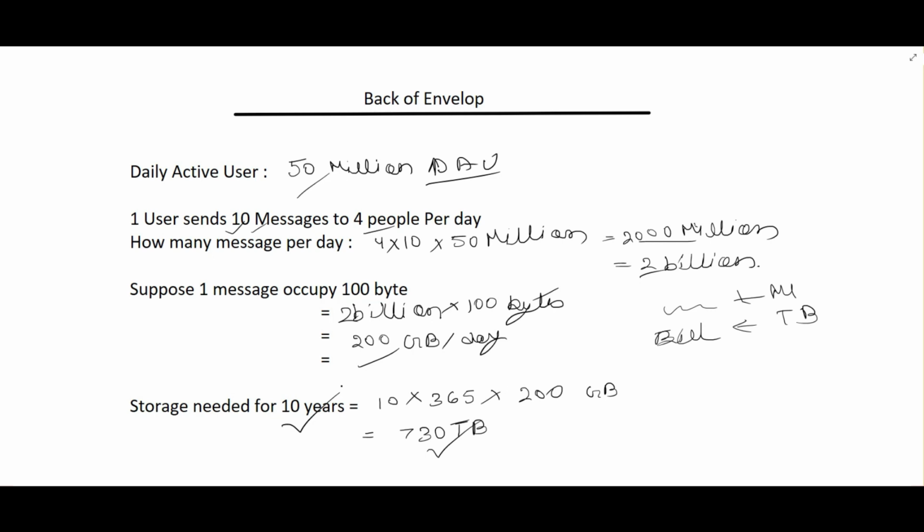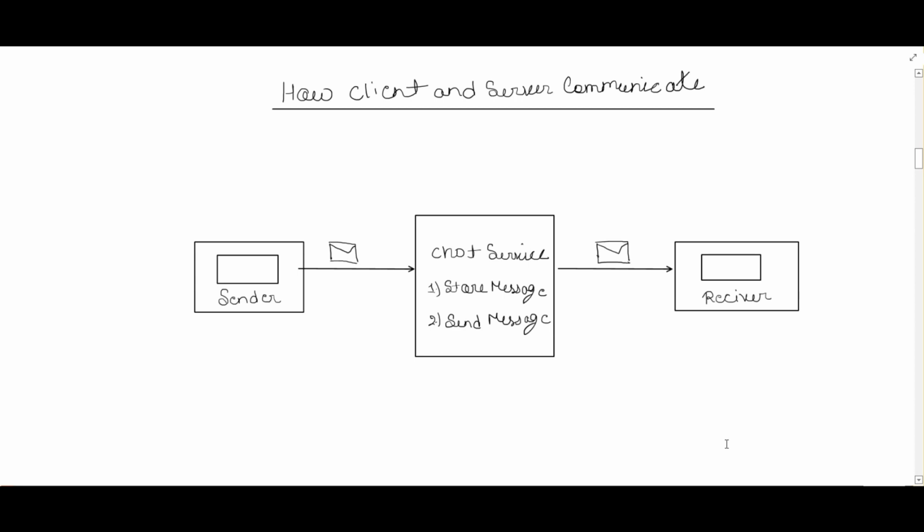Now let's proceed with the next step to understand how the client and the server communication will happen. So let's first understand the basics, how it happens and what protocols are getting used. After that we'll proceed with the designs. Here I have defined the basic diagram, where I have tried to show how the client and server will communicate.